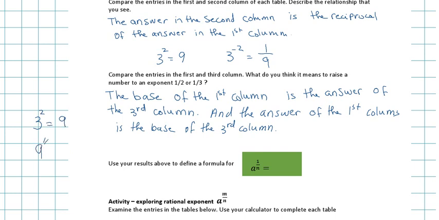So the base here is the answer in the third column, and the base in the third is the answer in the first. And what we see is that our exponent is the reciprocal exponent. So this is a 2, this is a 1 over 2. So they cancel each other. The square and the square root cancel each other.